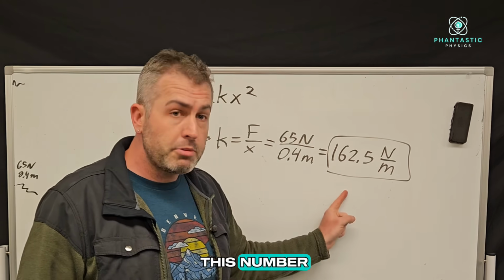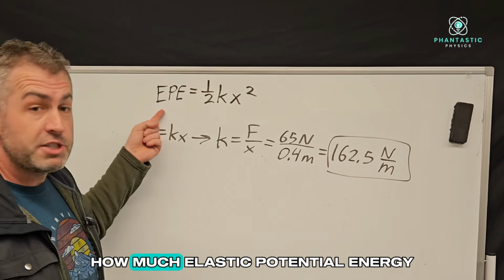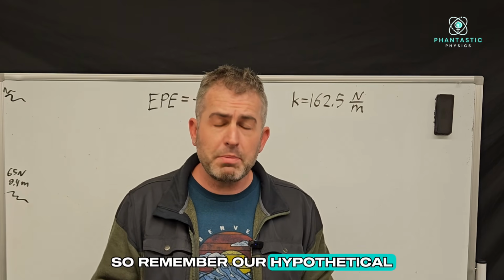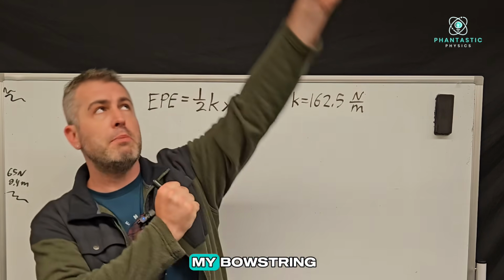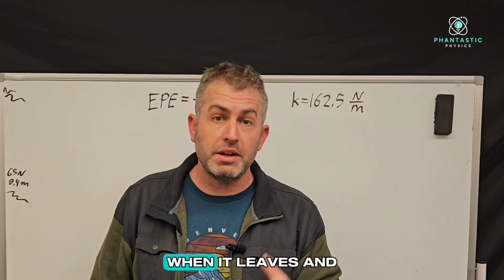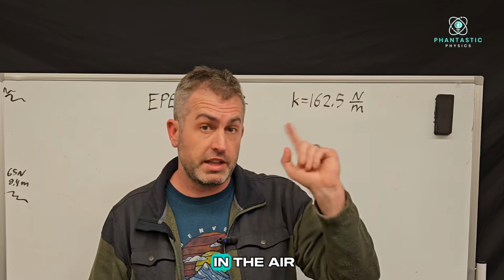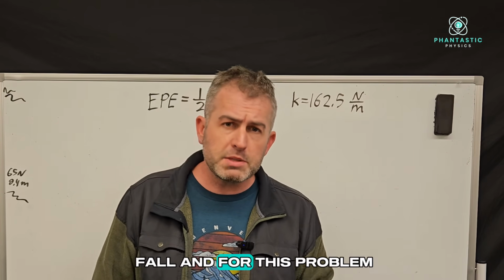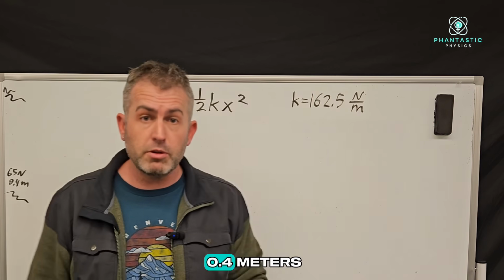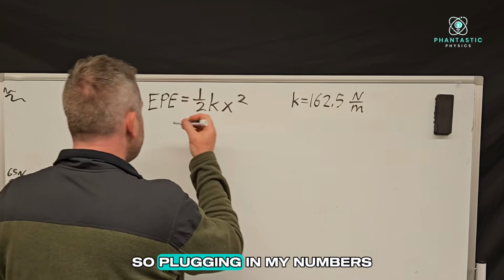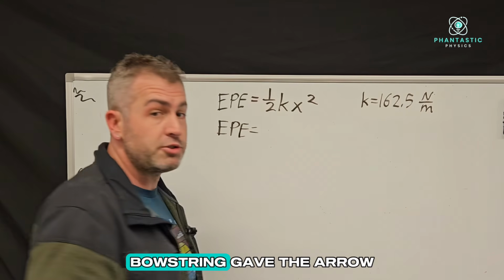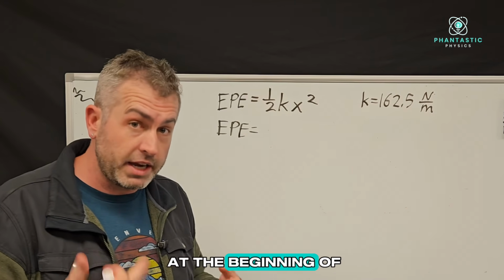And now we have this number and we're ready to calculate how much elastic potential energy the arrow had at the beginning. So remember, our hypothetical problem was I pull back on my bowstring and I shoot it straight up, and I'm trying to predict how fast the arrow is going when it leaves and how high it reaches in the air before it starts to fall. And for this problem, let's assume that I pull back on the bowstring 40 centimeters, so 0.4 meters. So plugging in my numbers, I can now solve for the elastic potential energy that the bowstring gave the arrow at the beginning of its flight.